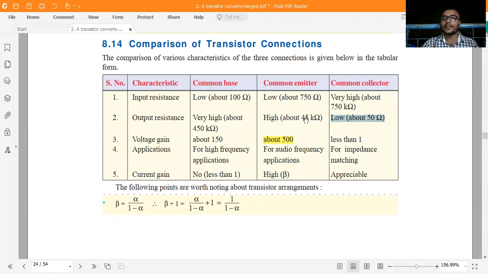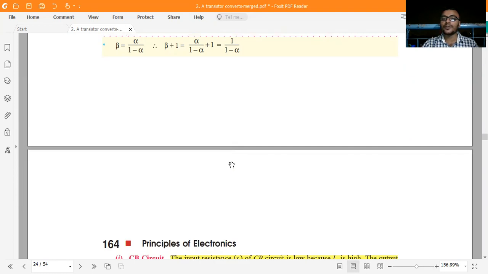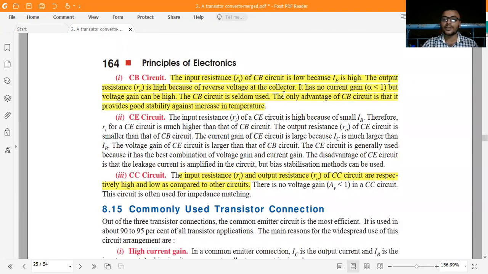What about voltage gain? Voltage gain in the common emitter is high, and it is very useful for transistor applications, for audio frequency applications. The common collector is used for impedance matching. The common base is used for high frequency applications. Just remember this.